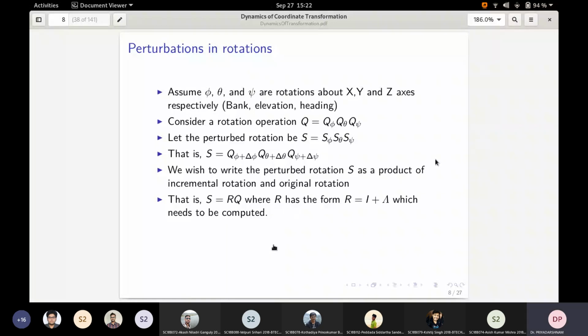Suppose, and we are also going to make an additional assumption, that r has the form identity plus lambda. We will see that it is always the case, at least for single axis and two axis rotation, and then hope that it is true.